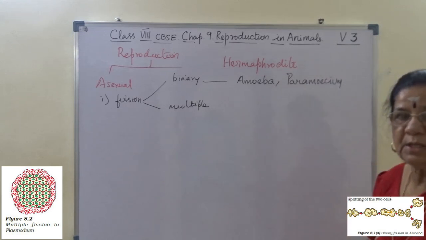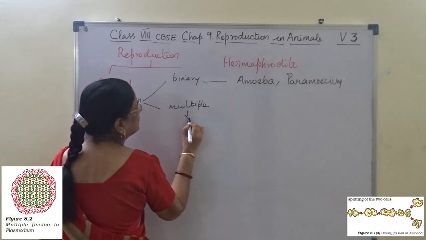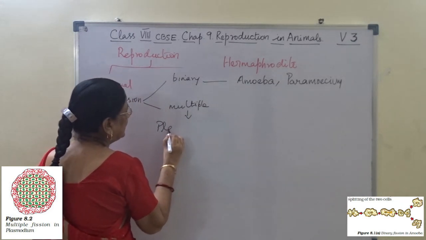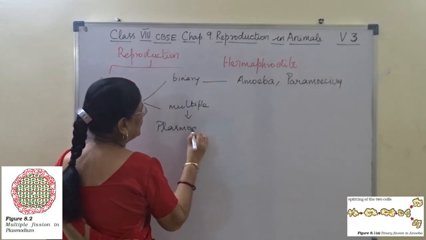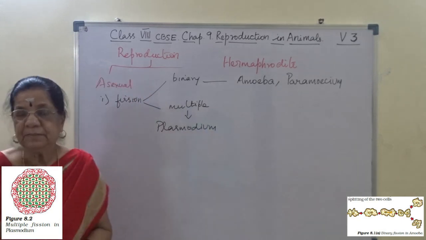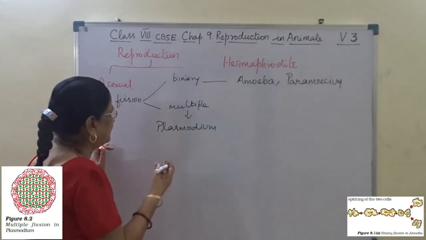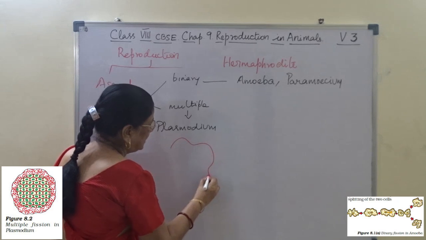Whereas multiple fission, example, plasmodium. Plasmodium is a malarial parasite.